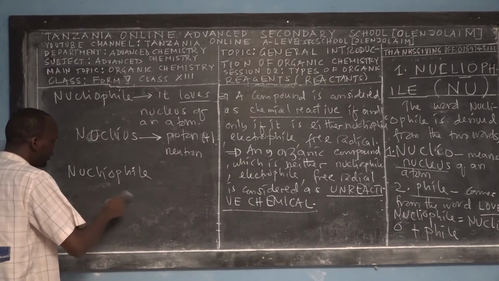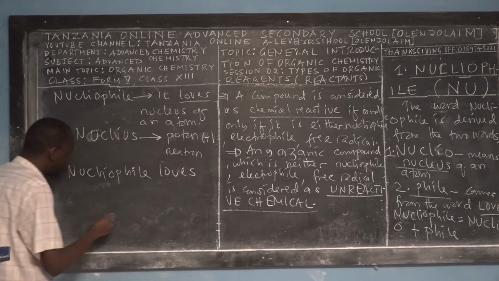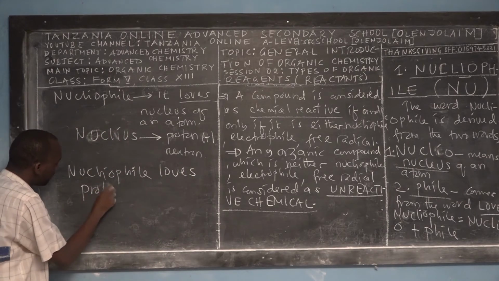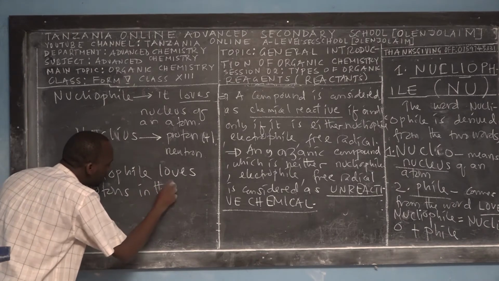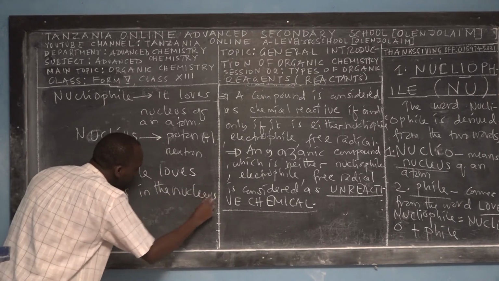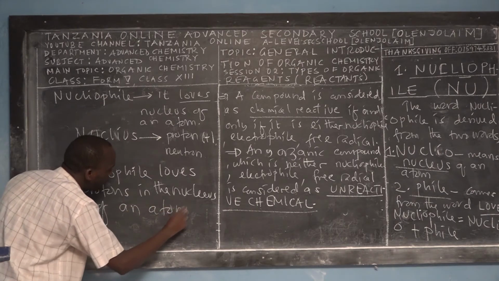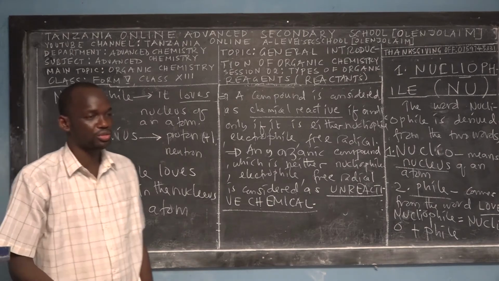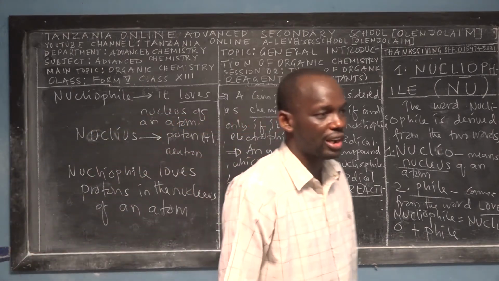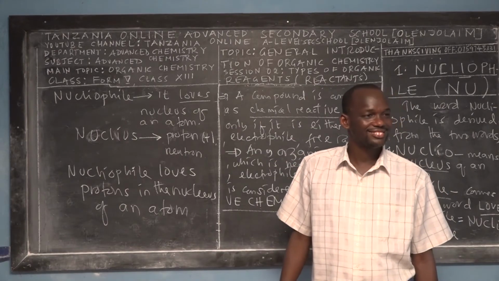Okay, nucleophile loves protons, and these protons are in the nucleus of what? Of an atom. So from this fact, if it loves protons and protons are positively charged, it means a nucleophile is what? A negative charge.